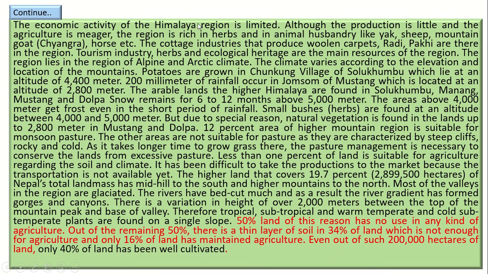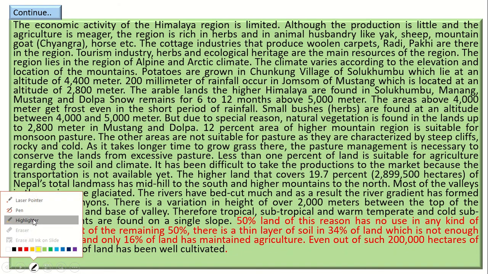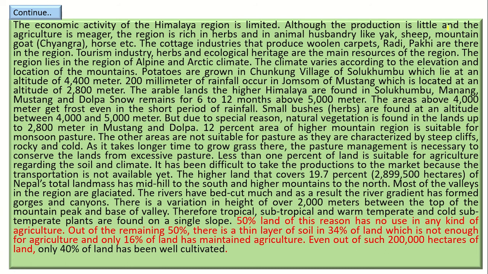Now we'll talk about the economic activities. The economic activities of the Himalayan region are limited. Although the production is little, agriculture is measured. The region is rich in herbs and in animal husbandry like yak, sheep, mountain goat, horse, etc. The cottage industries that produce woolen carpet, radi, pakhi are there in the region. Tourism industry, herbs and ecological heritage are the main sources of this region.